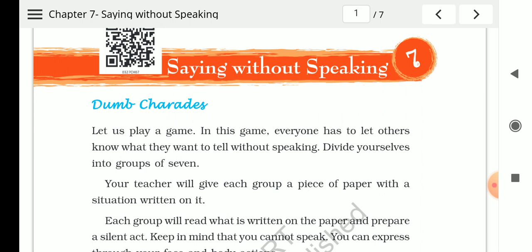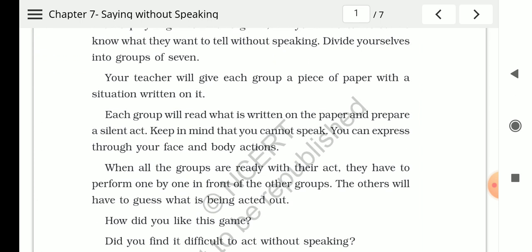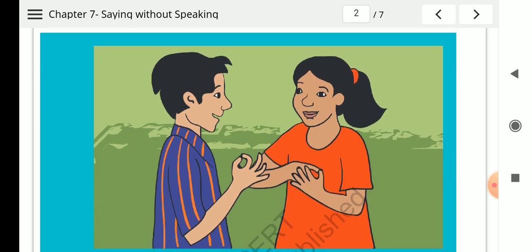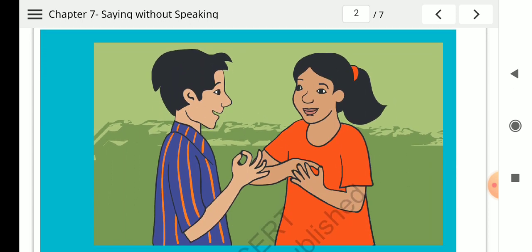How do you feel when you have to express without speaking? It is difficult to express without speaking. It is difficult to act without speaking. There are some children who cannot speak or who cannot hear, and it is very difficult for them to convey their message or to express their feelings. See in this picture how these children express themselves only by body movements or actions.